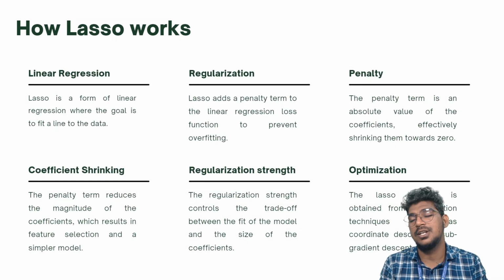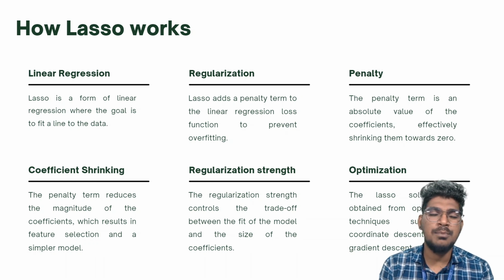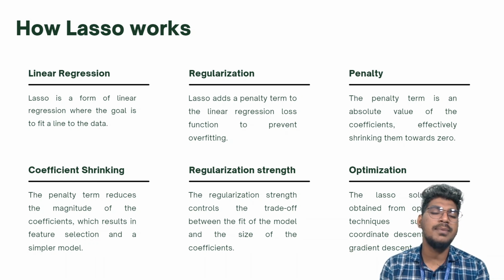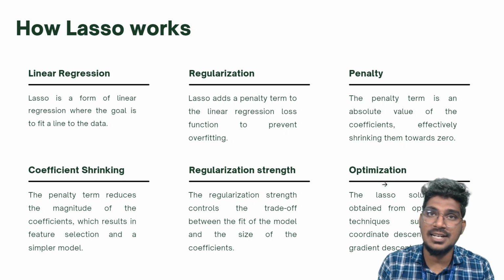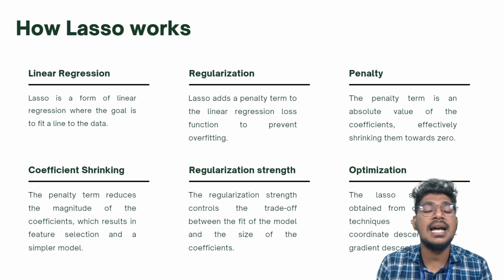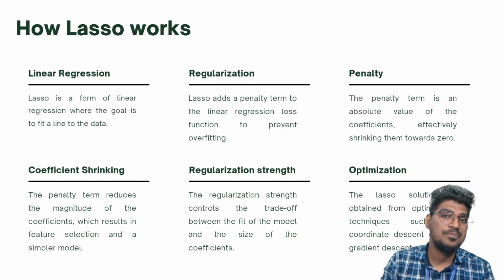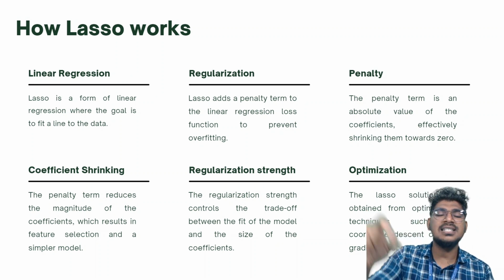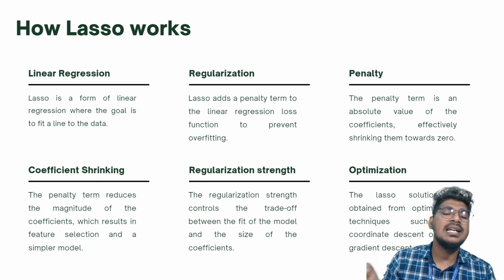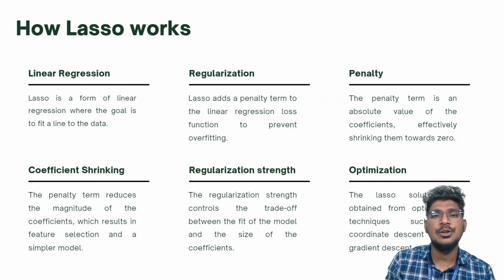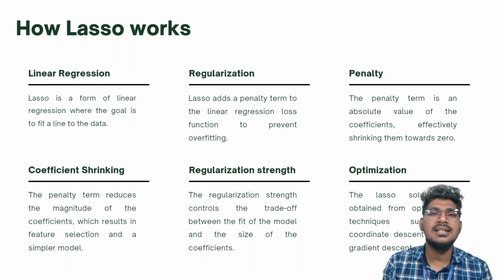How does it work actually? So linear regression is very important because lasso works on linear regression. Lasso is a form of linear regression where the goal is to fit a line to the data. The formula is y = mx + c. Here c is a constant, m is the slope, x is the independent data, and y is the dependent data.